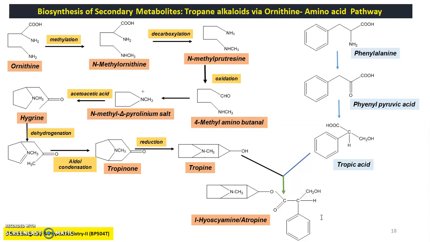So this is how Datura undergoes biosynthesis of aliphatic and aromatic amino acids via the shikimic acid pathway and the amino acid pathway, and then these aliphatic and aromatic amino acids become the precursors for the biosynthesis of secondary metabolites such as the tropane alkaloid atropine.